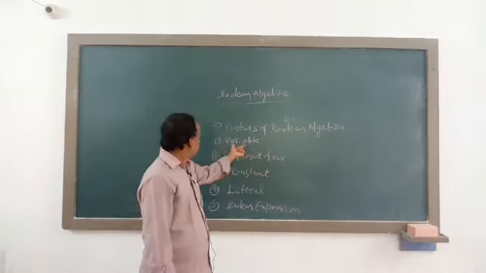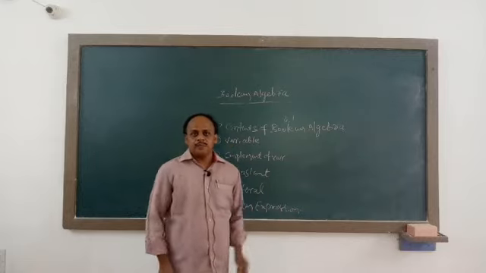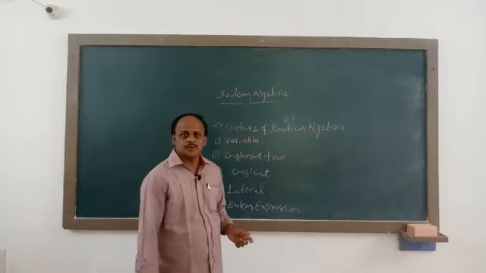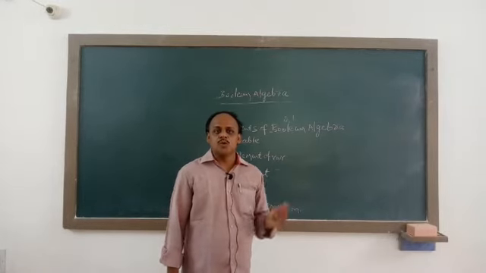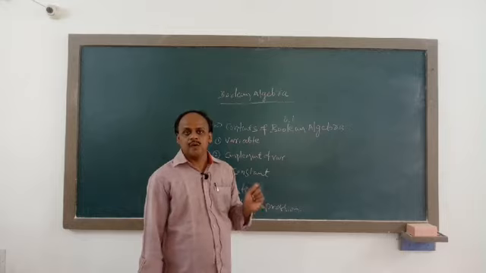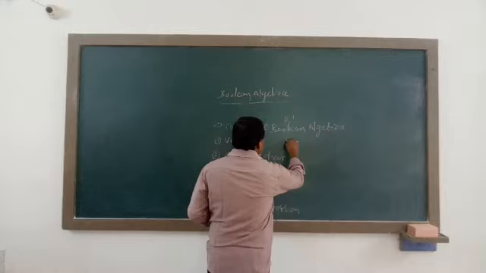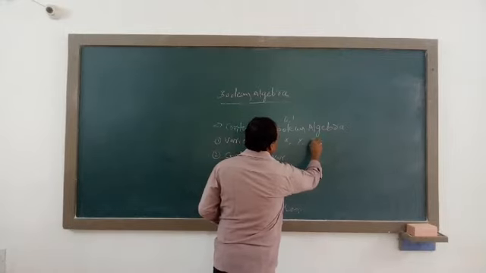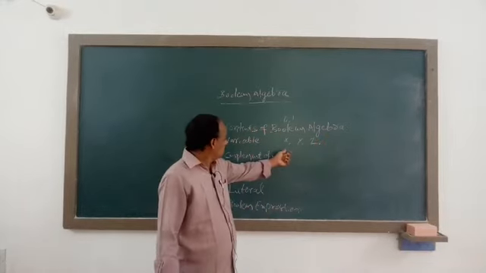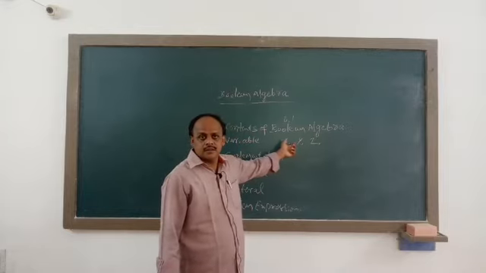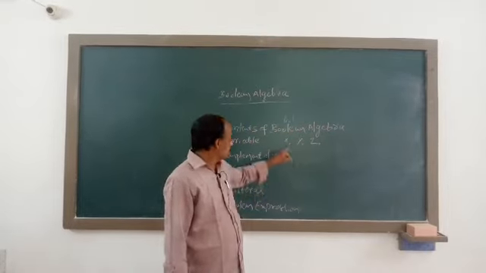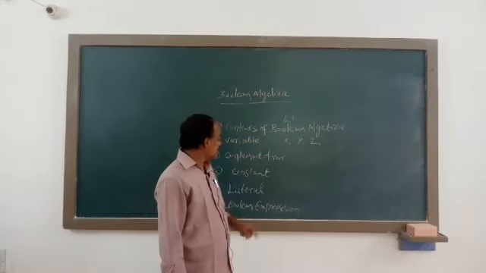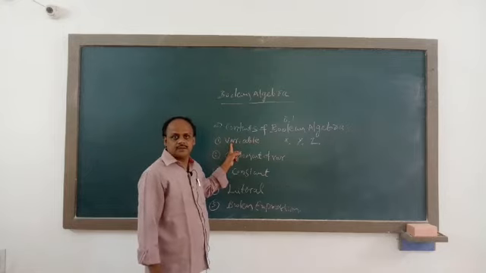First thing, variable. A variable or a Boolean variable is a symbol used in Boolean algebra which is going to hold a binary value, either 0 or 1. For example, x, y, z, any symbol or letter which is going to hold a binary value, 0 or 1, is considered a Boolean variable.